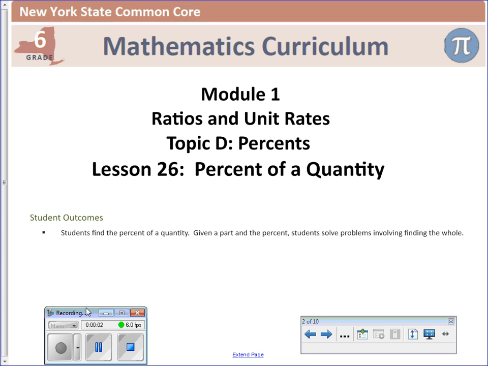Okay, today we're looking at Module 1, Lesson 26, percent of a quantity. Before we go on, who can tell me what the word quantity means? What does quantity mean? Like the total amount. An amount.